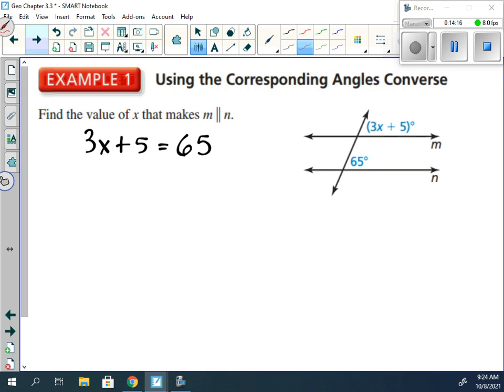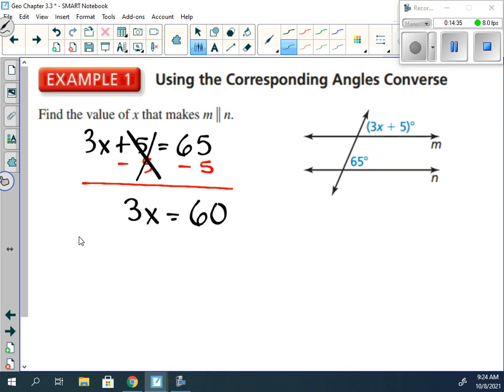Now what can we do first? We can subtract 5 from both sides. The 5 minus 5 will cancel, leaving us with 3x is equal to 60. And what would we do next?